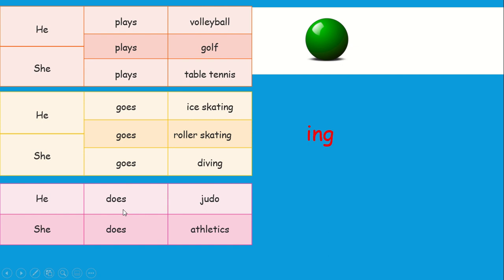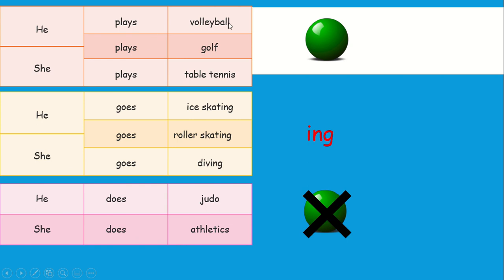Okay? What about the last one? He does judo. She does athletics. Okay, my students. Do we use a ball with judo and athletics? No. So with these sports, we don't use a ball. So we use the verb does with these kinds of sports. Okay? Do you understand now? When do we use the verb plays?